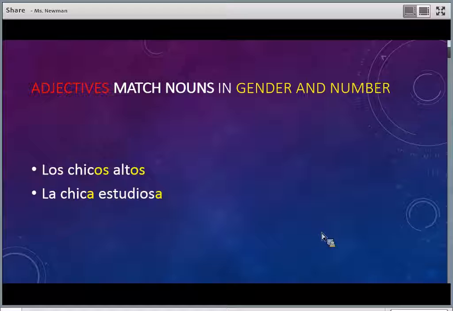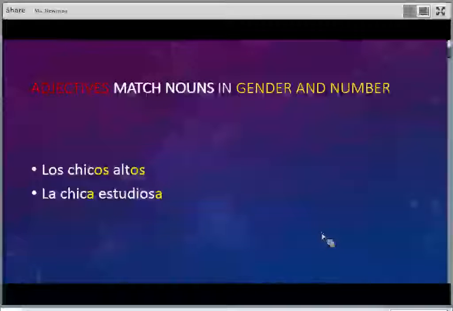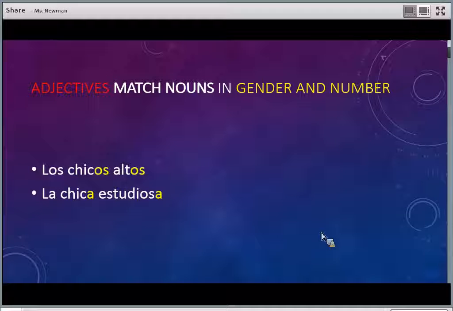Okay, make sure you match your adjectives in gender and number. These are common mistakes, so make sure you're paying attention to this. Los chicos altos. Okay, so here's our adjective. It's matching it because it's masculine and plural.